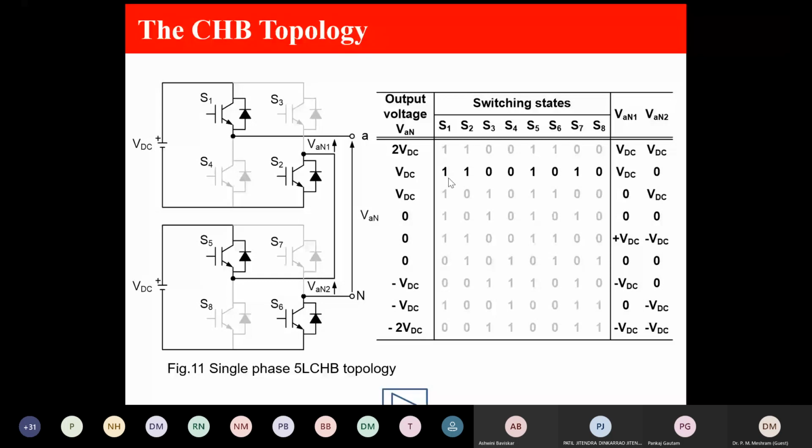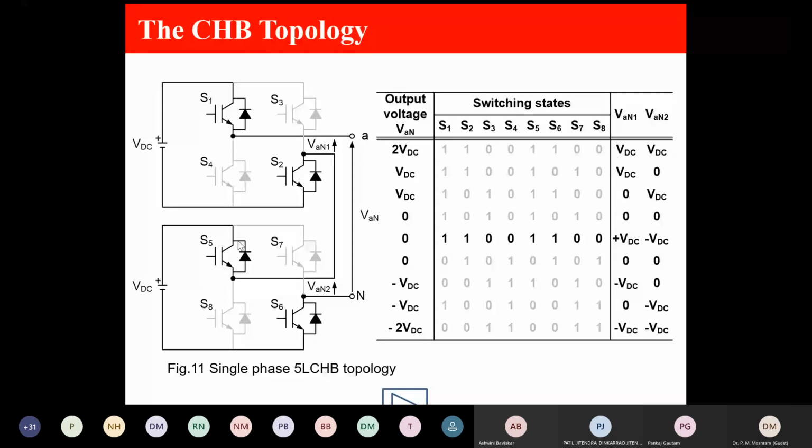Now, second, I make this plus, and this should be S5 or S7. This was written wrongly, please be careful. To get VDC, I will have to get one VDC and another 0. Now this is 0, this is VDC, and 0, I make both 0.